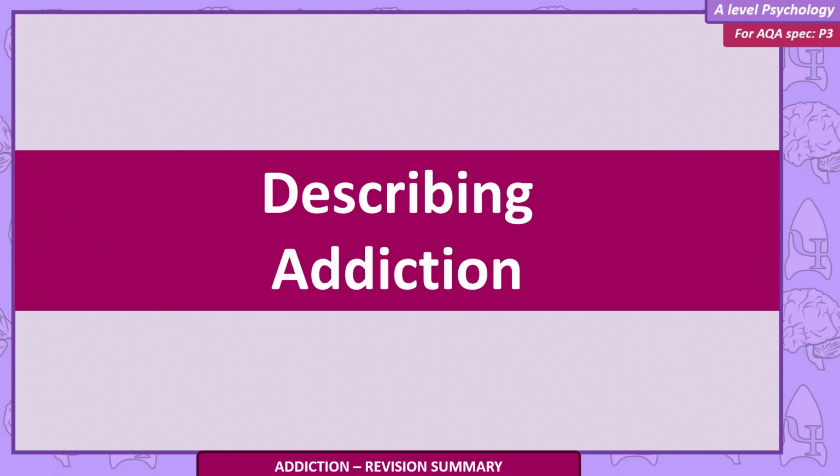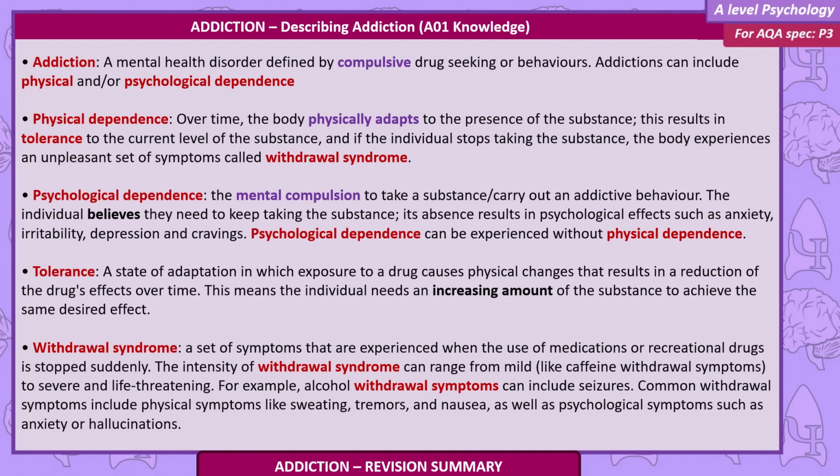Describing addiction. Addiction, a mental health disorder defined by compulsive drug seeking or behaviours. Addictions can include physical and/or psychological dependence. Physical dependence. Over time, the body physically adapts to the presence of a substance. This results in tolerance to the current level of the substance, and if the individual stops taking the substance, the body experiences an unpleasant set of symptoms called withdrawal syndrome.